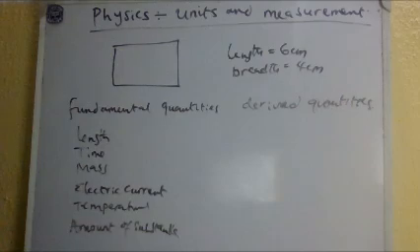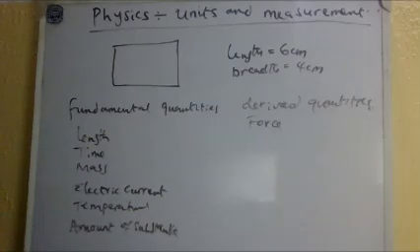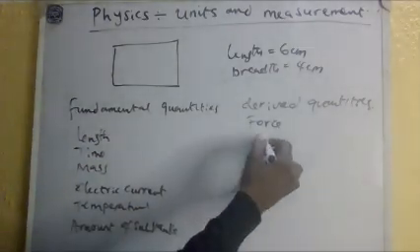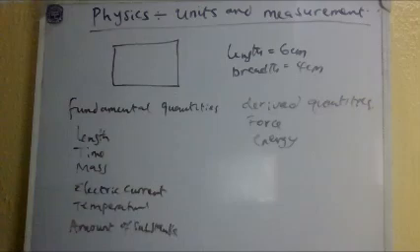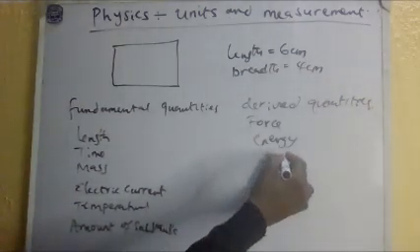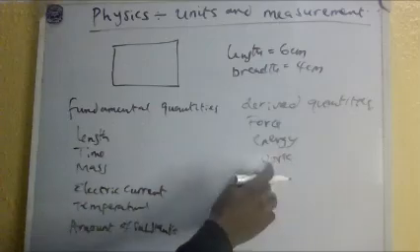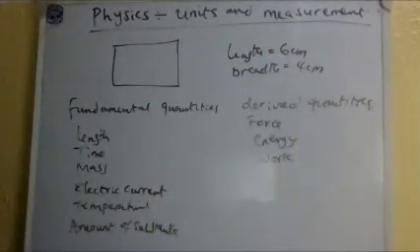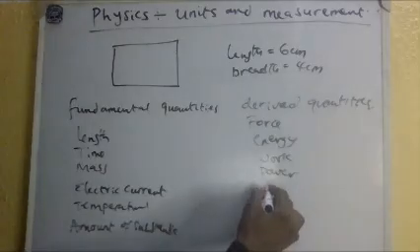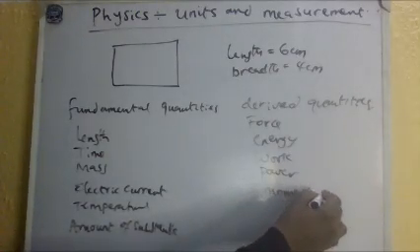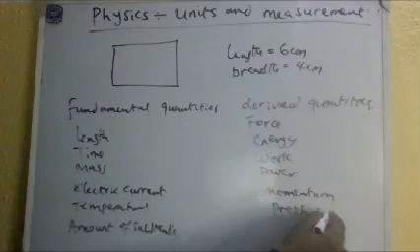Now, a derived quantity could be something like force. It could be energy. Energy is another quantity that is derived. You can have work. Sorry, work is force times distance. Energy is the rate of work done. Okay, power is also a derived quantity. What else? I have momentum, pressure, and so on. We'll look at all of this. We'll look at the units.